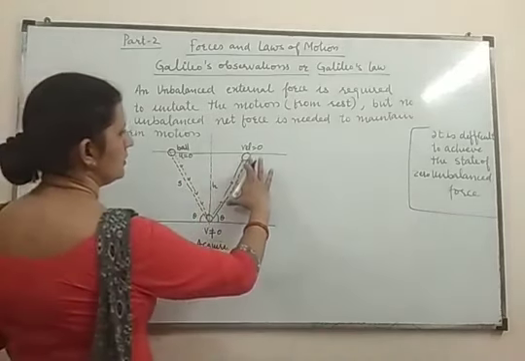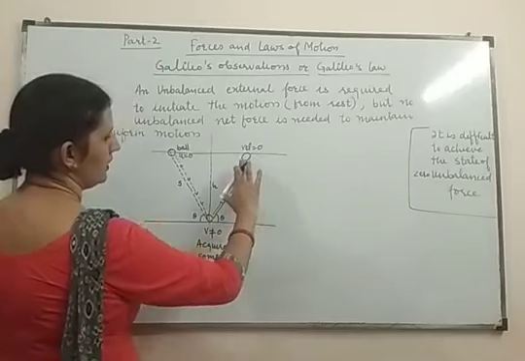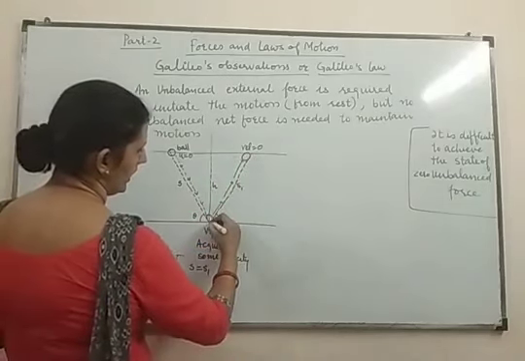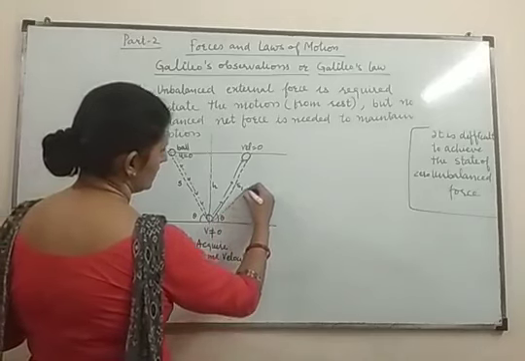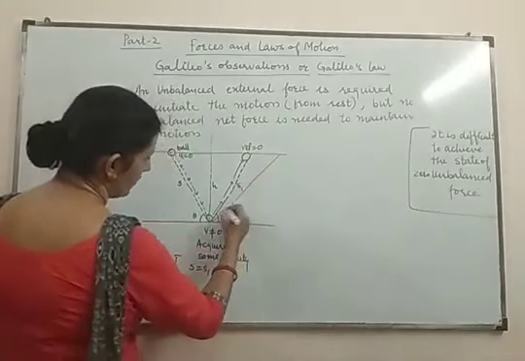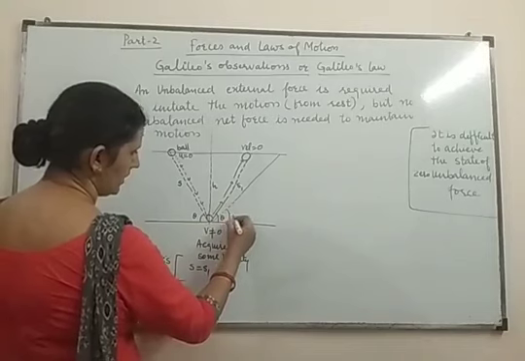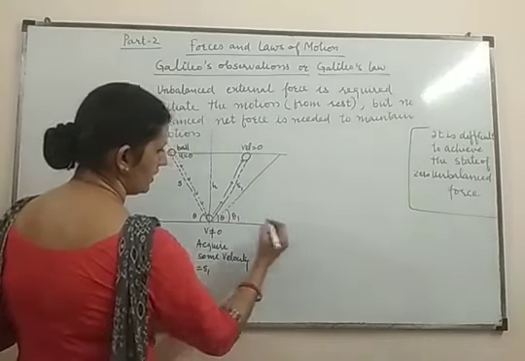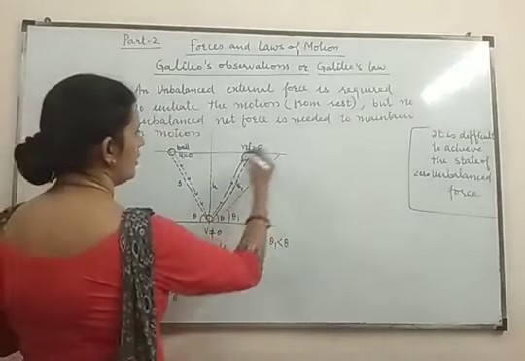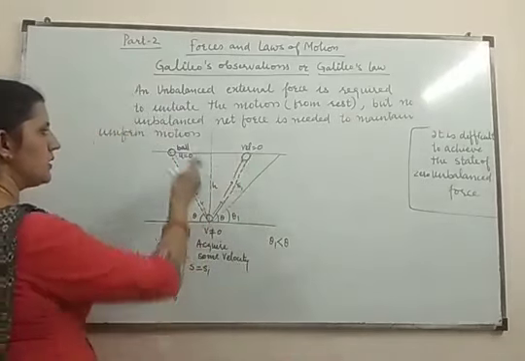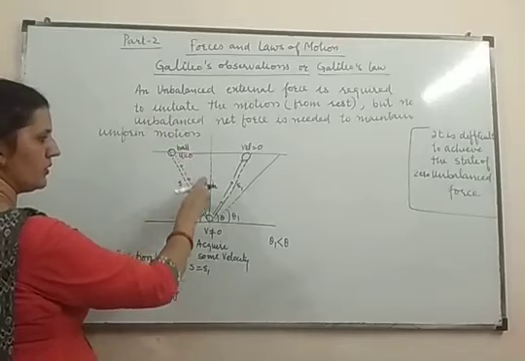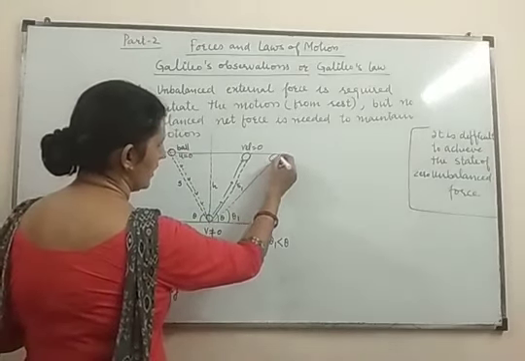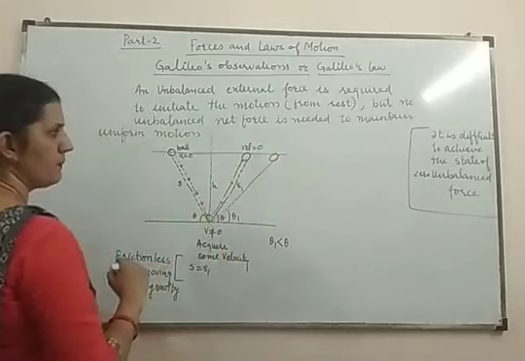After that, on the right hand inclined plane, Galileo reduced the angle, and the angle at this time is theta 1. This theta 1 is less than theta, and now the same process is repeated. The ball is released from here, moves along this path and reaches this point.